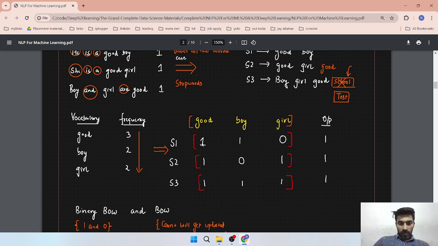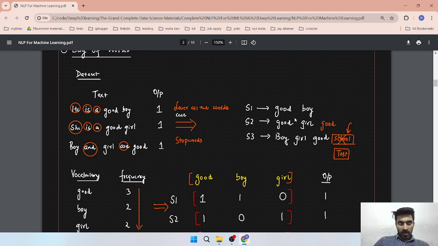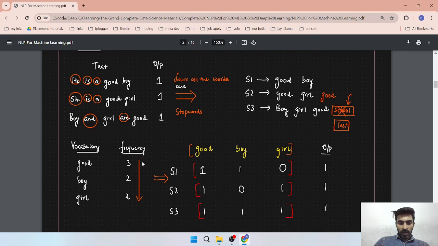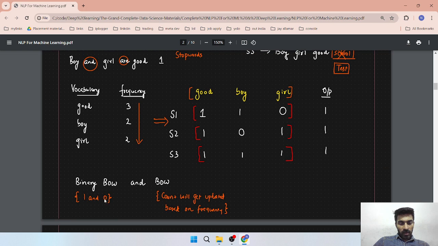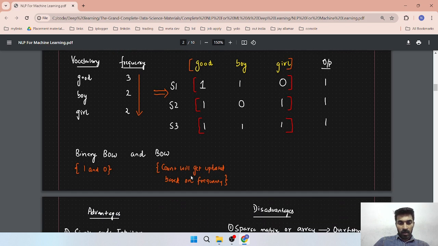Suppose you have a sentence like: My name is Naren Singh Nangi and I am a teacher in machine learning. Maybe a word is repeating two times, so your frequency will be two. So we have to calculate the frequency and write the frequency here, like how many times the word is present. Also we have a binary bag of words, where we get only 0 and 1. If the word is not present, then it will be 0. If the frequency is greater than 1, it will be 1 only. Otherwise the count gets updated based on frequency.